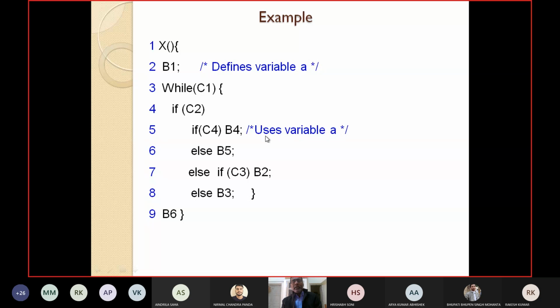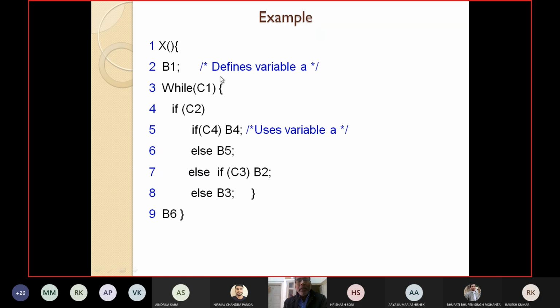Here you can see that the variable A is used at line number 5. Variable A is defined at line number 2 at B1, and variable A is used at line number 5 at B4. And you can see that between 2 and 5, nowhere is variable A redefined.